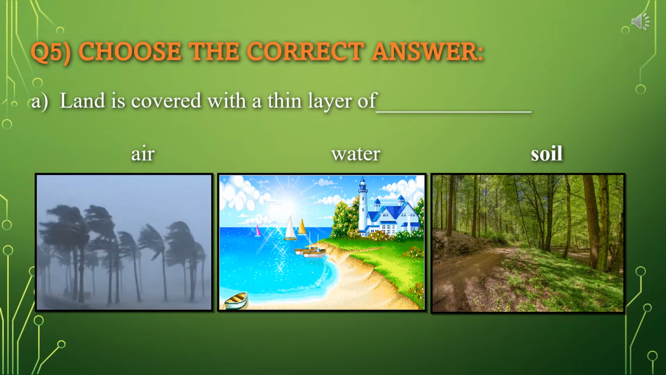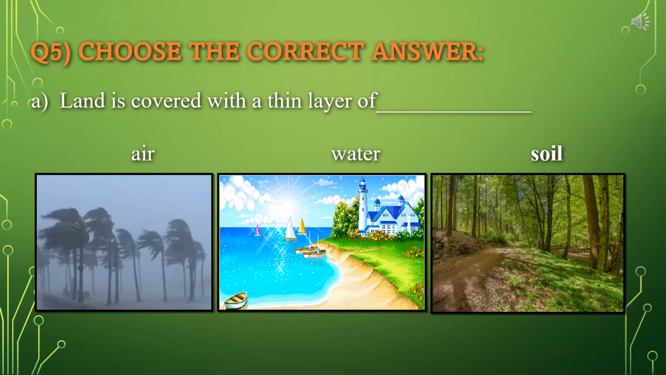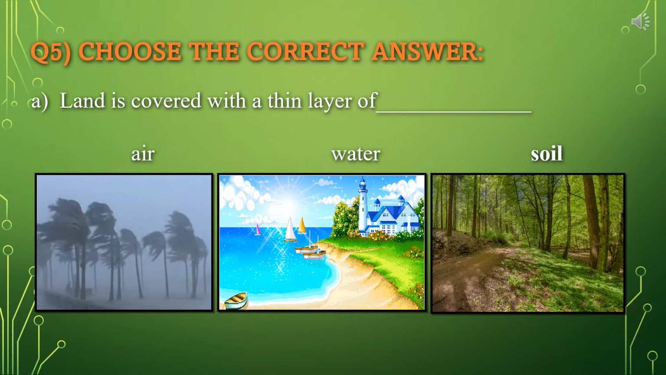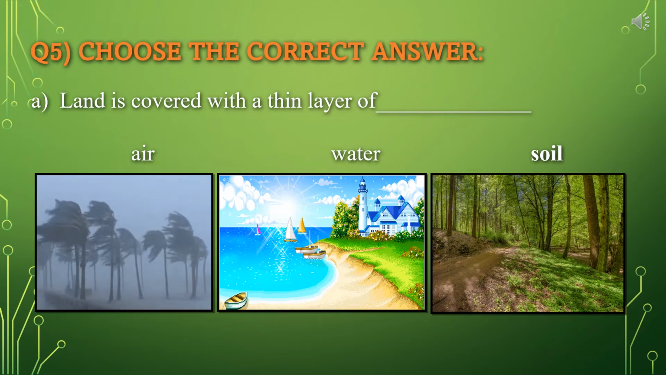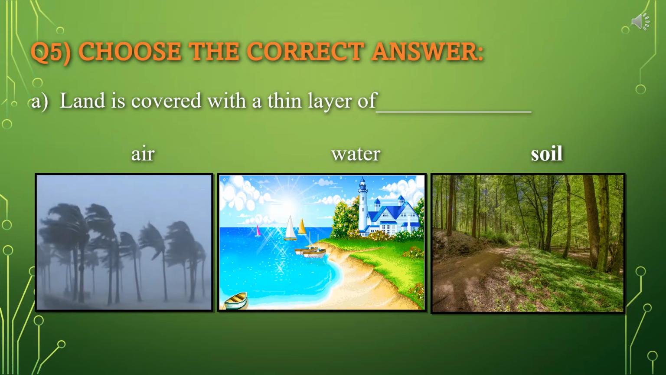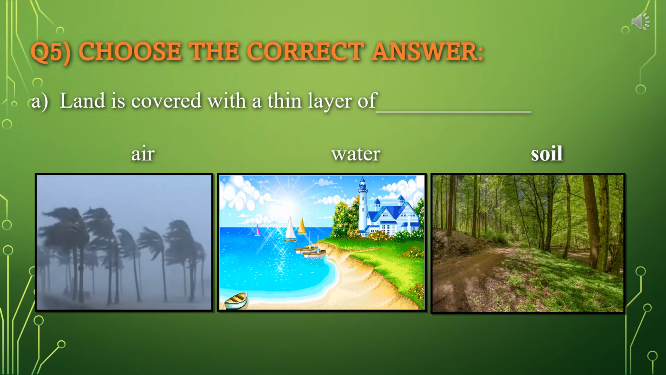Dear students, have a look at question number 5, that is choose the correct answer. I'll give you three options and you have to choose one of them, which is the right one. Land is covered with a thin layer of dash. Is it air, water, or soil? We all know that air is all around us and three-fourths of the earth consists of water. So the right answer is soil. Land is covered by a thin layer of soil.